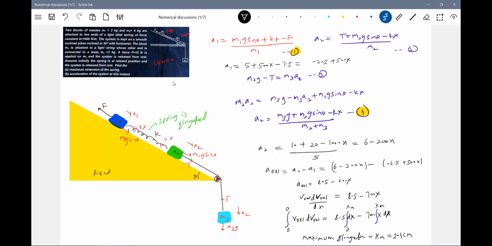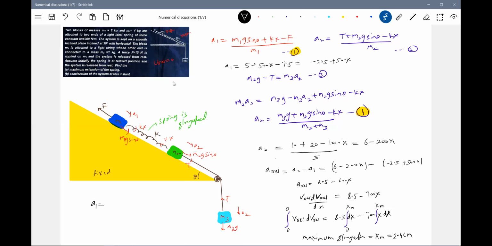Now substitute that value of xm and calculate the acceleration. If we get negative, what we assumed is opposite. It doesn't matter. A1 and A2, sir, are you sure? Maybe A1 will be upward and A2 downward, or A1 and A2 both will be upward. So we are not very sure what actually happened. That is the beauty of this problem. So now we'll substitute, x equal to 2.4, in meters if we substitute, and you will get it.